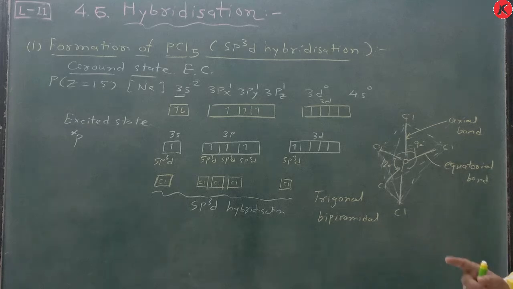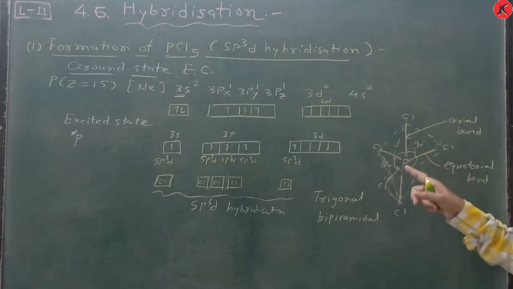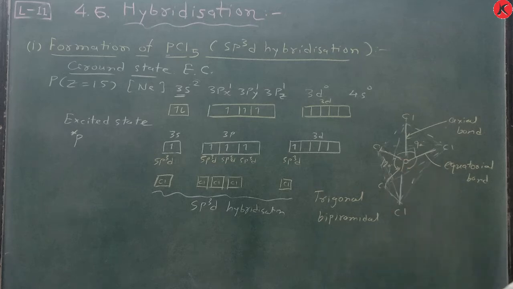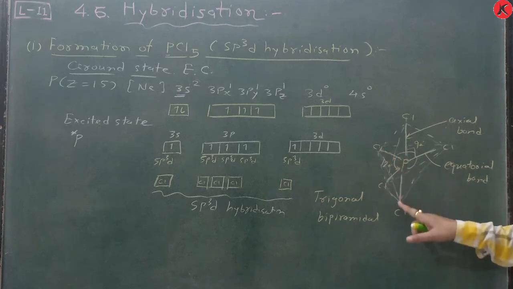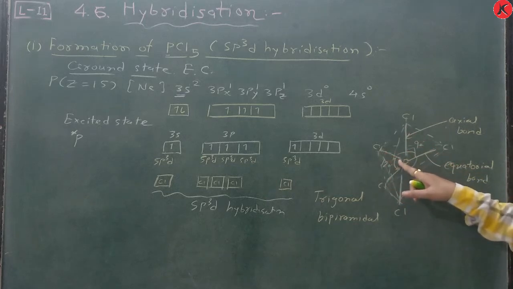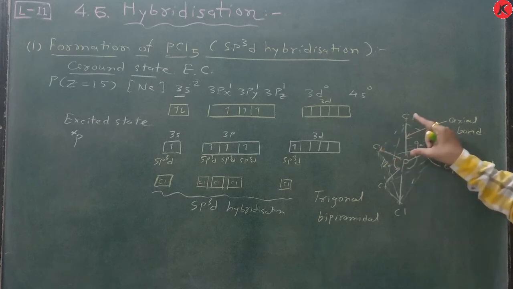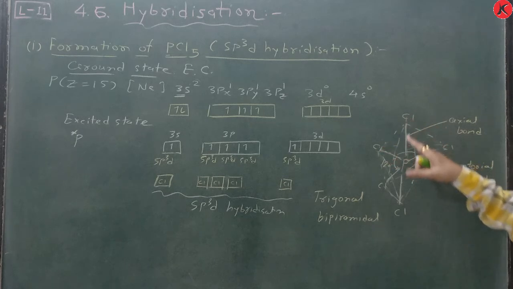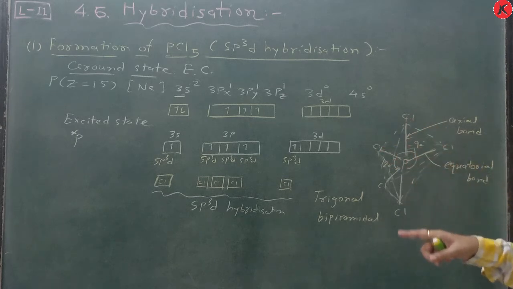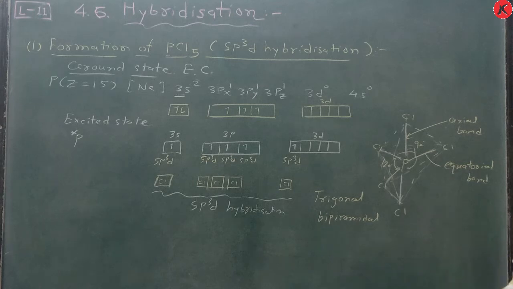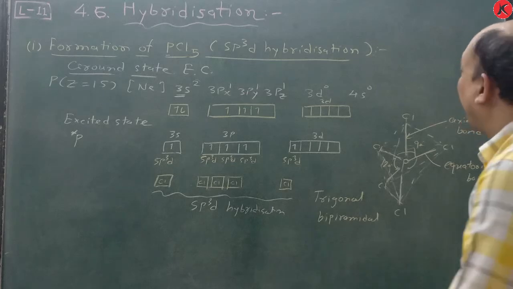As the axial bonds suffer more repulsion interaction from the equatorial bonds, axial bonds have been found to be slightly longer and hence slightly weaker than the equatorial bonds. This is shorter and this is longer, and that's why the axial bond is weaker as compared to the equatorial bond, which makes the PCl5 molecule more reactive.